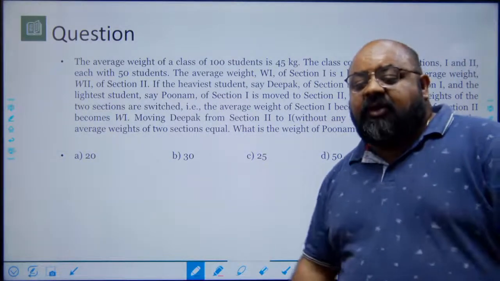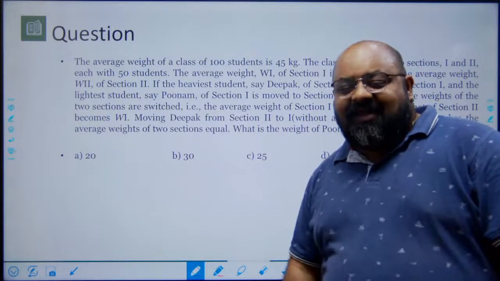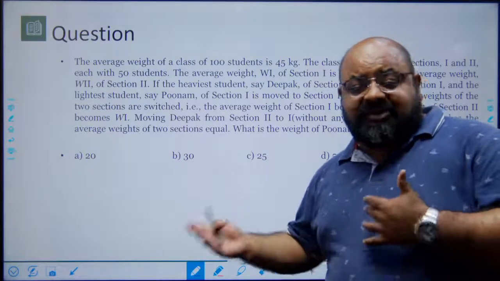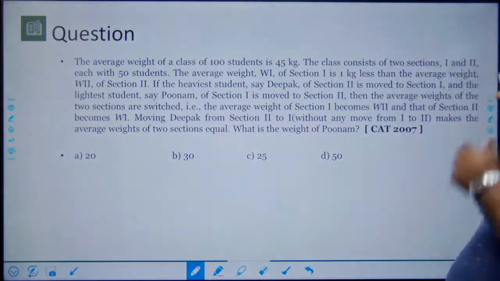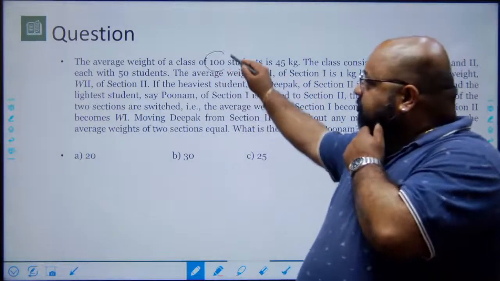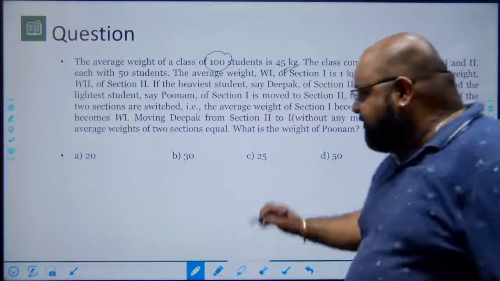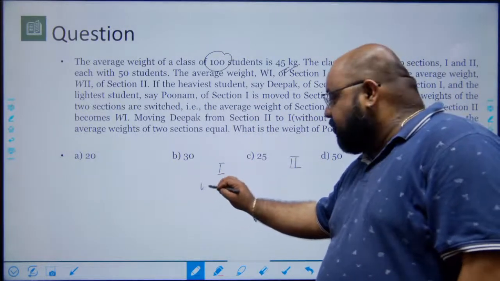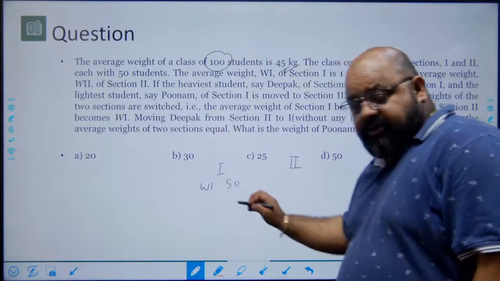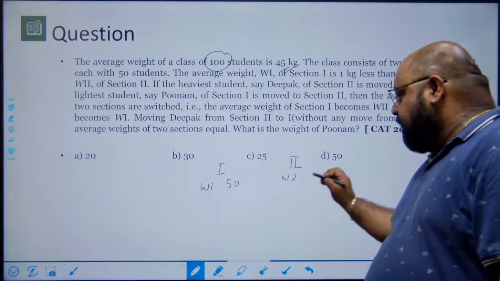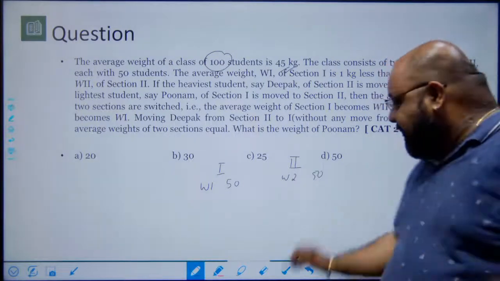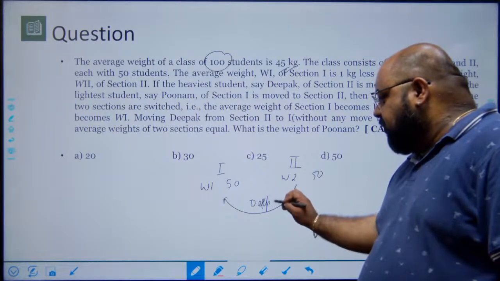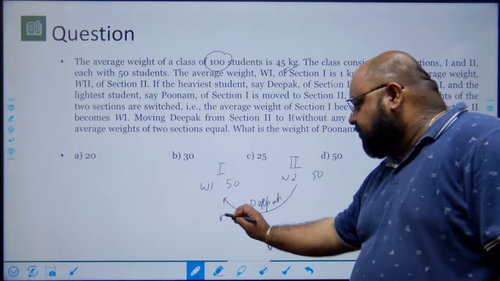So if you look at this question, it does appear to be an RC question, right? But if you go out to solve this, conceptually you'll realize there is not too much calculation here at all. Now, there are 100 students, 45 kg. So what I'm saying is, section 1, section 2, this has an average weight of W1 for 50 students. This has an average weight of W2 for 50 students. When Deepak goes from here to here, the average of both the groups becomes equal. Here now there are 51 students.